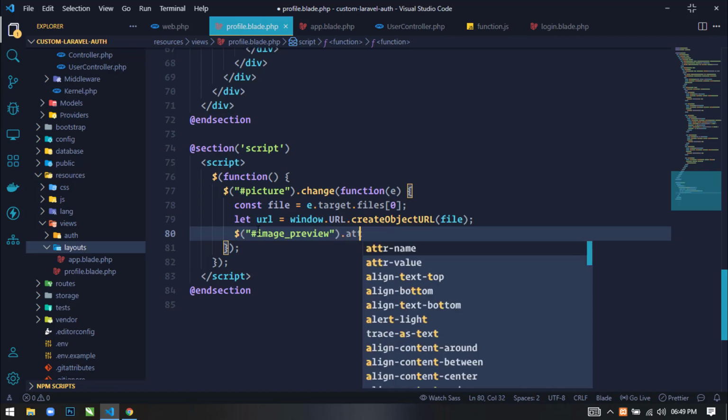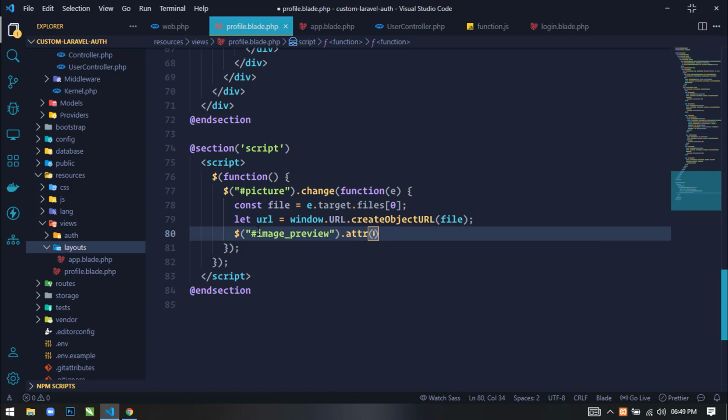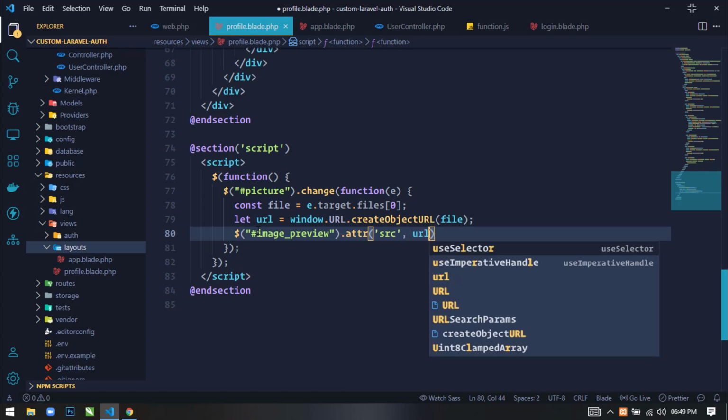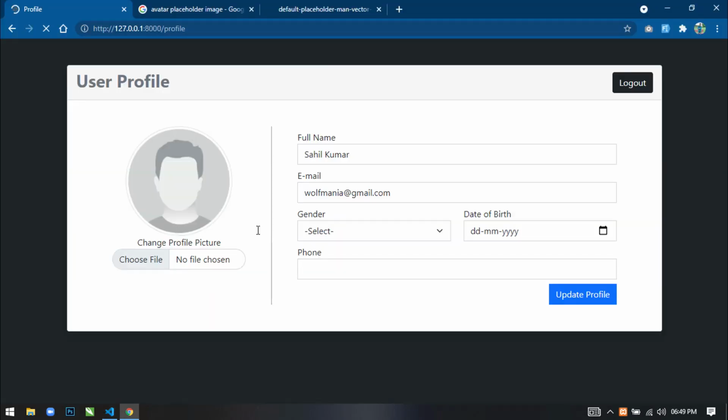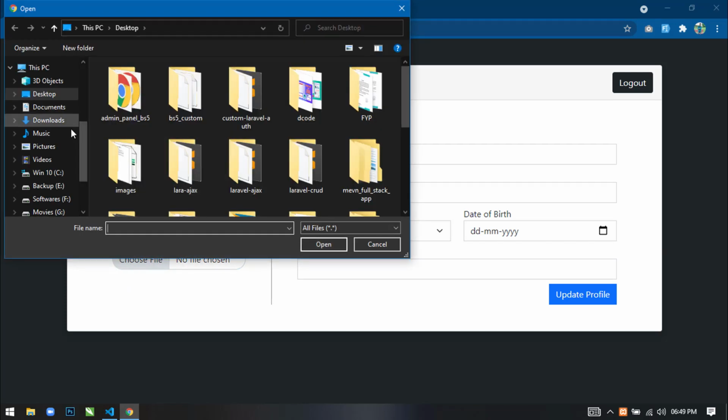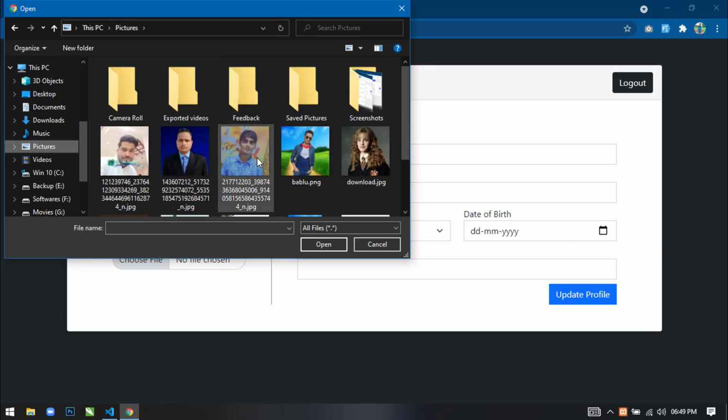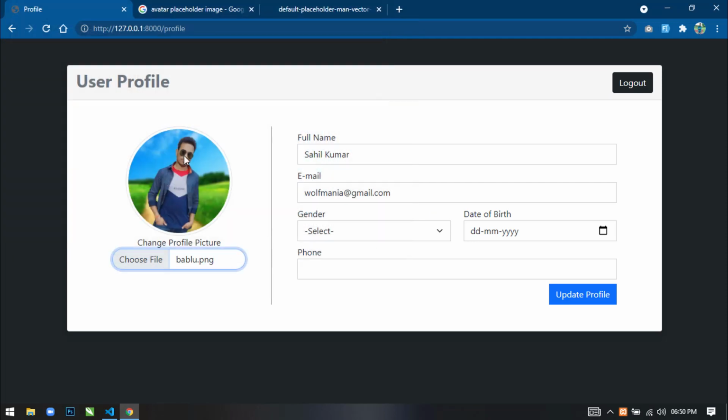Here I will use the attr method and I will change the src value with the URL value. If we save this and go to the browser and refresh, now if we select any file, I'm selecting this one, then you can see the preview of the image. Okay, so now this is working fine.